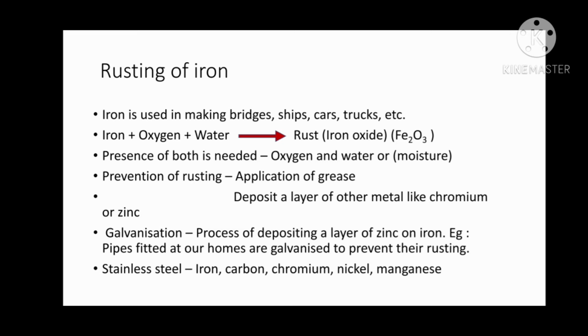Carbon is also mixed with iron, and hence a new substance is formed which is completely different chemically from the iron. It does not get rusted. It has high strength, it has a shine, and it does not get rusted over the period of time like iron, right? Hence we have made a new material by chemical reaction which is much different than iron. This is also another method. So this is all about rusting.